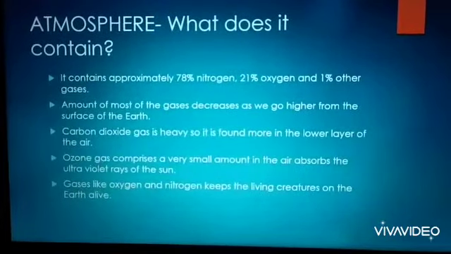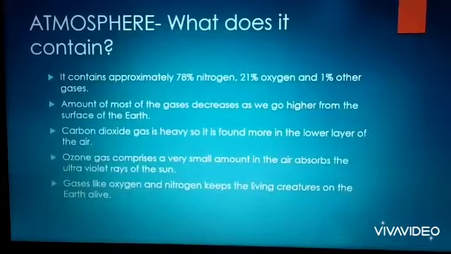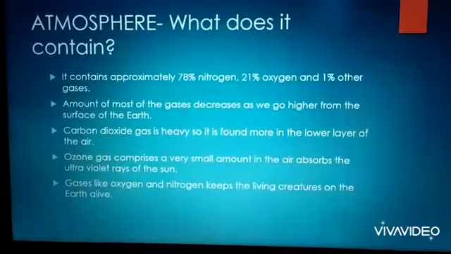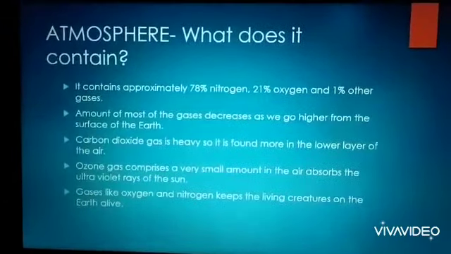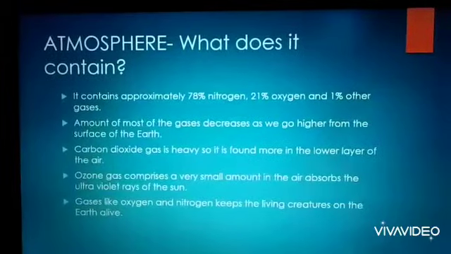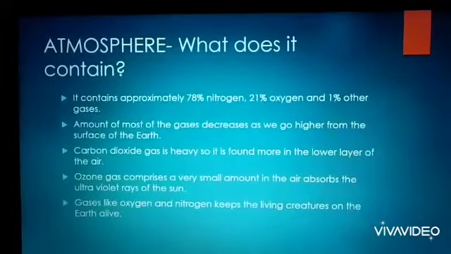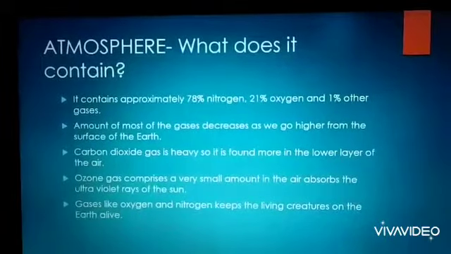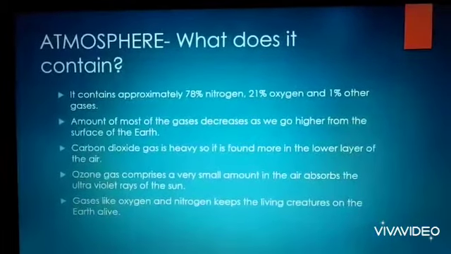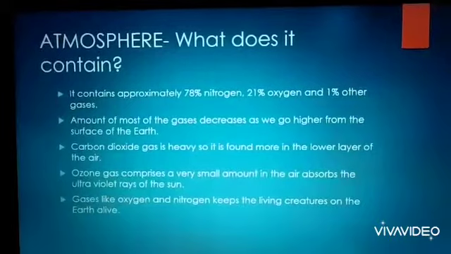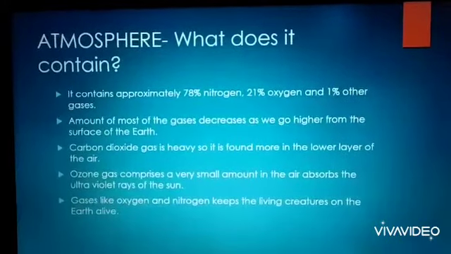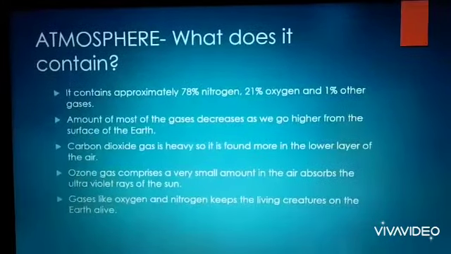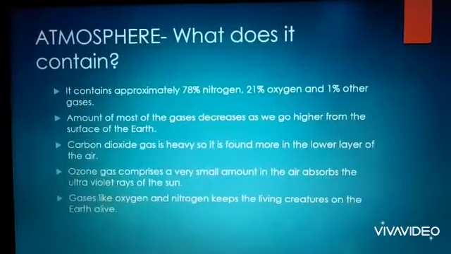Amount of most of the gases decreases as we go higher from the surface of the earth. As I said, atmosphere is extending from the surface of the earth going upwards 1600 kilometers, and as we go higher from the surface of the earth, the amount of most of the gases decreases.